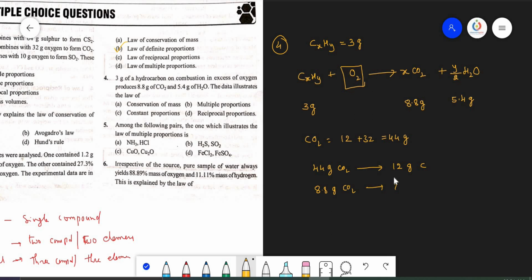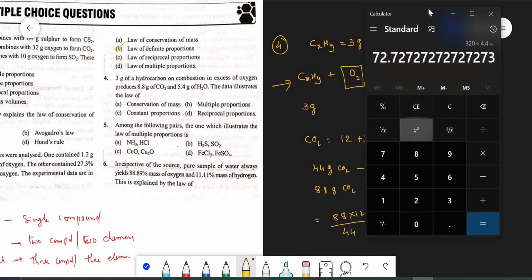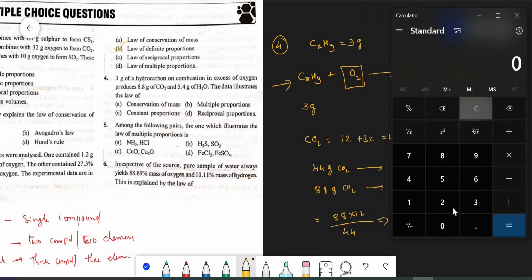I am finding the mass of the carbon here. I will tell at the end how to solve this question without doing the calculation. So 8.8 into 12 divided by 44 equals 2.4 grams of carbon.